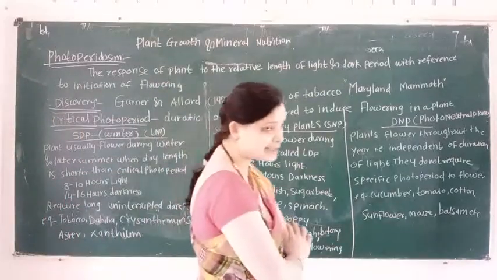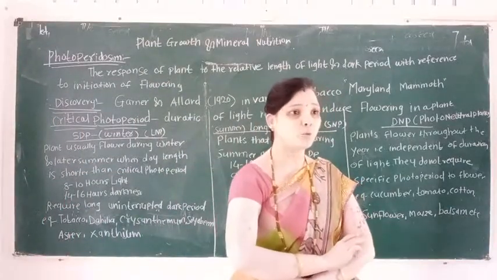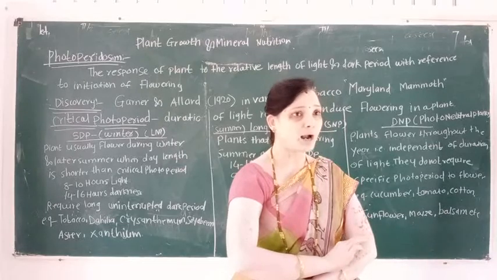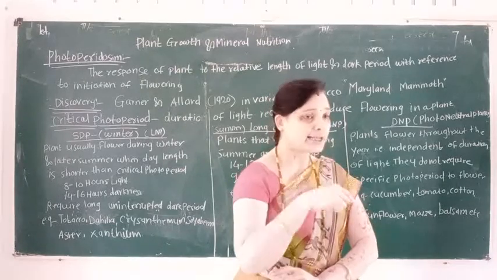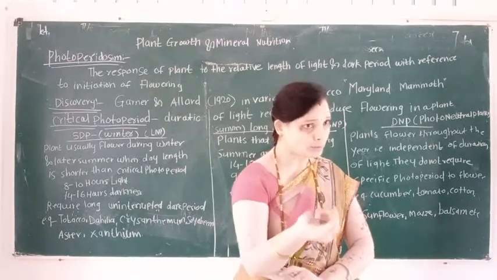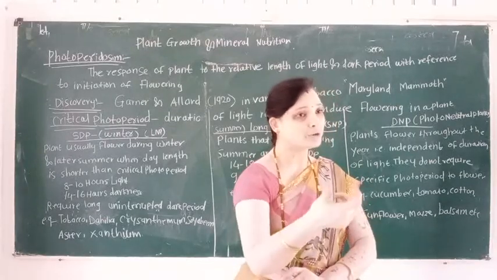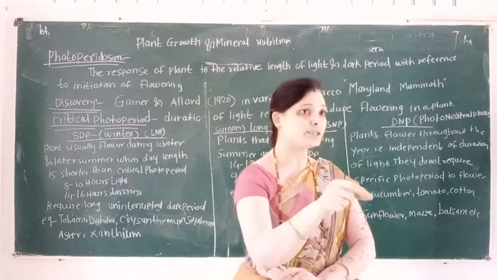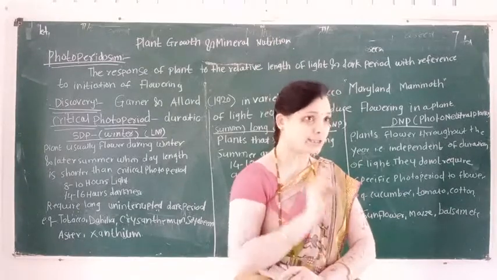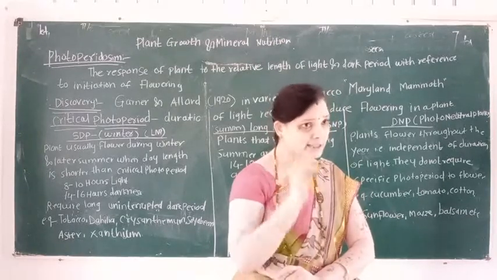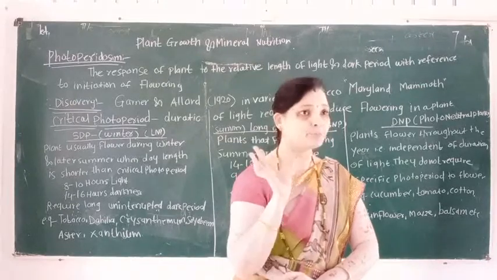This period is known as the critical photoperiod. Some plants require less duration of light. Some plants require more duration of light for inducing flowering. This period is known as the critical photoperiod.